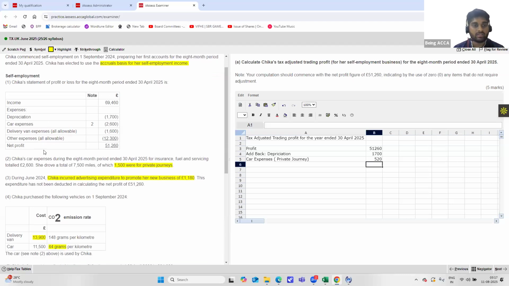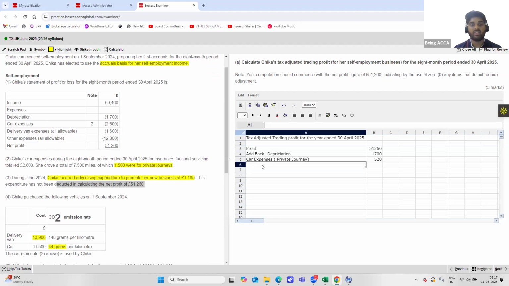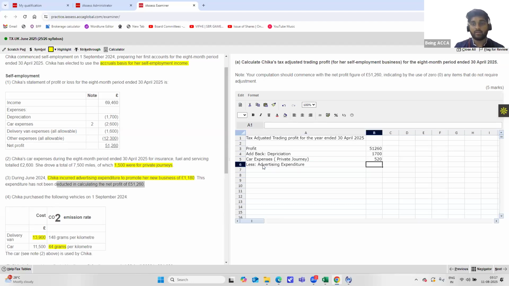All right. Next, we have a third note, which talks about during June 2024, Chika incurred advertising expenditure to promote her new business. As I've already told you, this is a pre-trading expenditure that was incurred exclusively and wholly for the purpose of business. So that means it is a deductible expenditure. But since it has not been deducted in calculating the net profit, we should be deducting it. Less advertising expenditure, 1180. So we have covered everything so far.